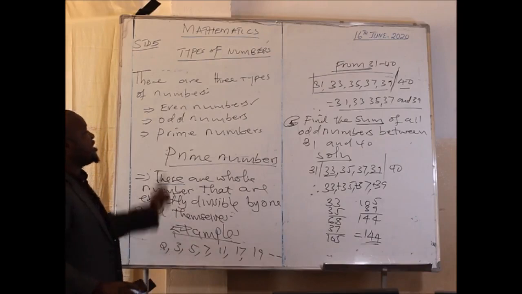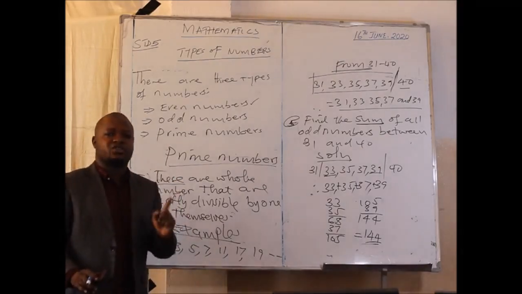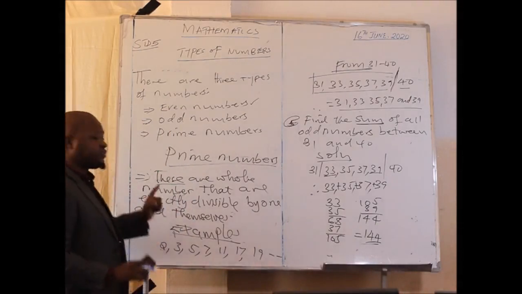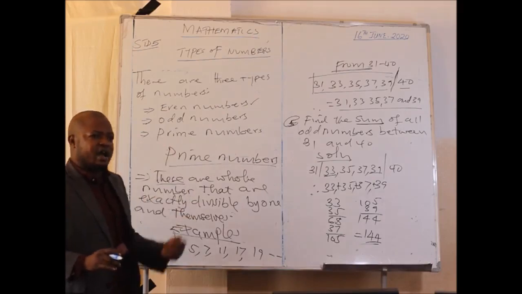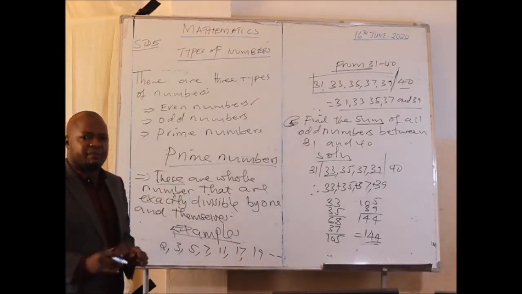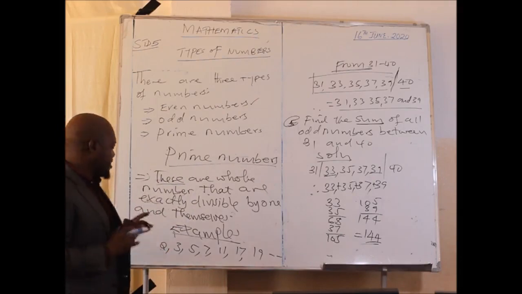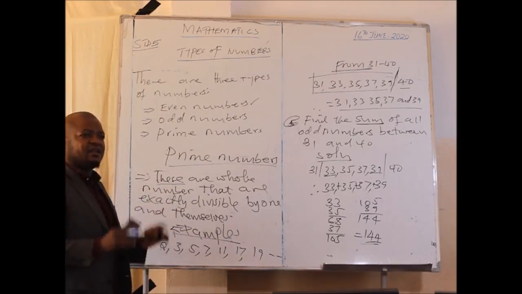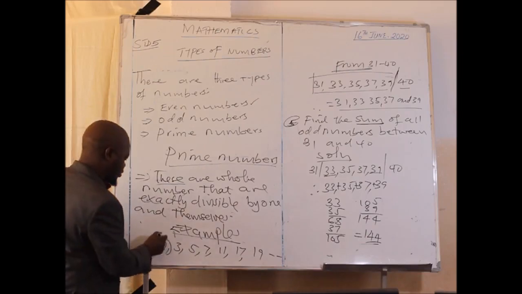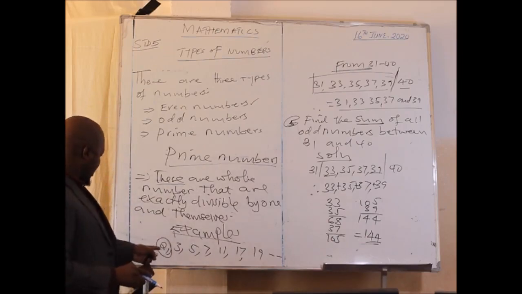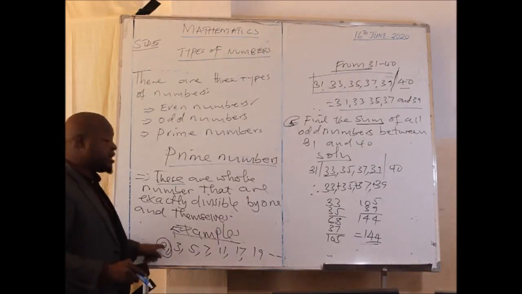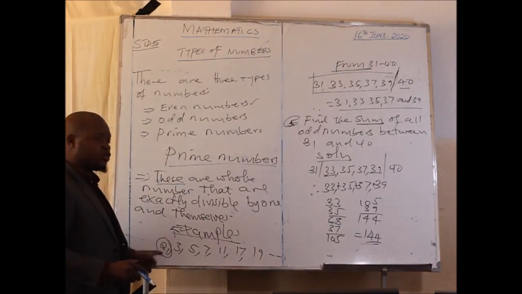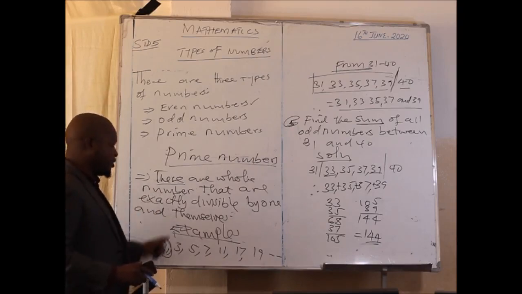Remember, there is a number here which is an even number and it is also a prime number. It is very important and this question is always asked in exams. Mention a number which is both a prime number and an even number. The number is 2. So be aware, don't ask why this 2 is an even number and you have written it as a prime number. This number is an even number and it is also a prime number. Why is it a prime number? It is exactly divisible by 1